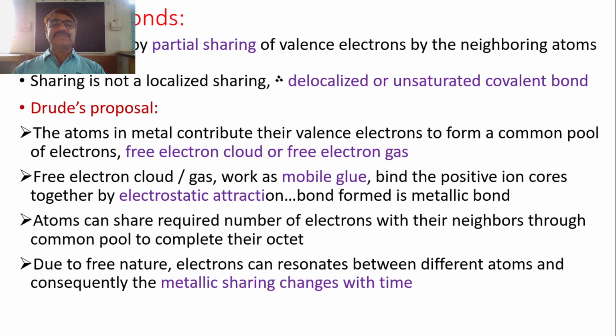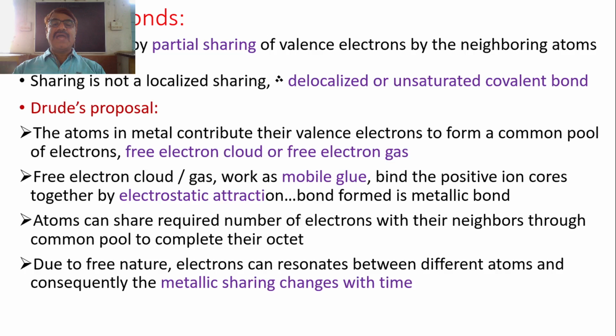This free electron cloud or free electron gas works as a mobile glue. Glue means the thing that binds two things together. Here the glue is mobile, that means moving glue. So the free electron cloud works as a mobile glue, and it binds the positive ion cores.